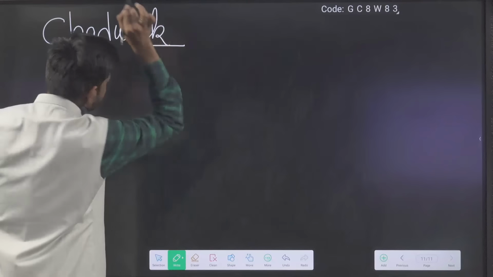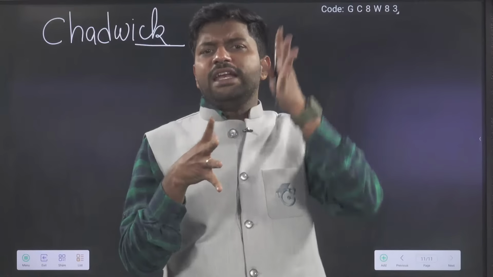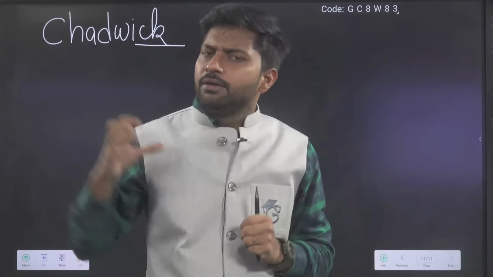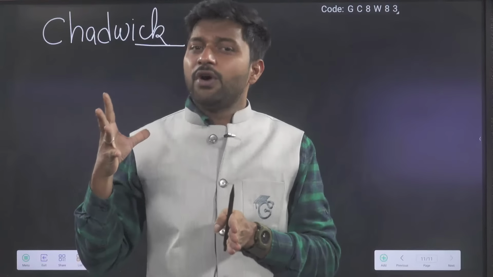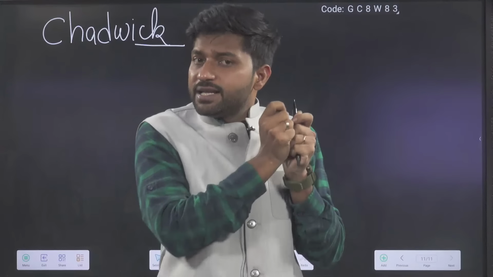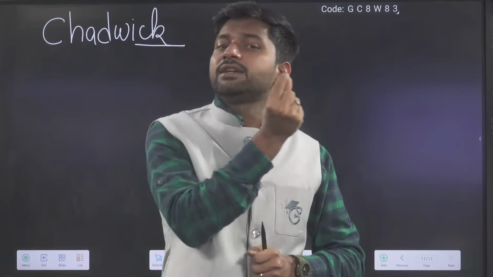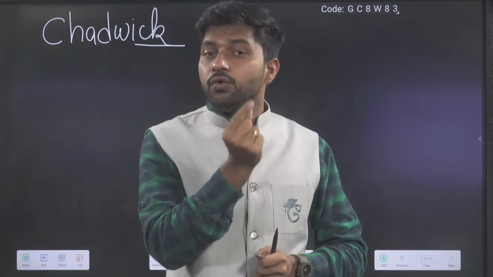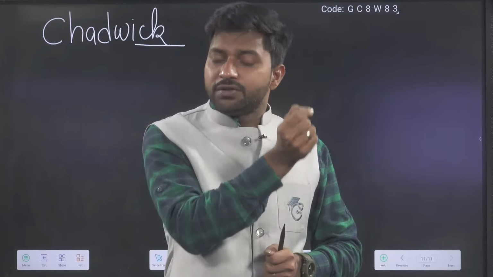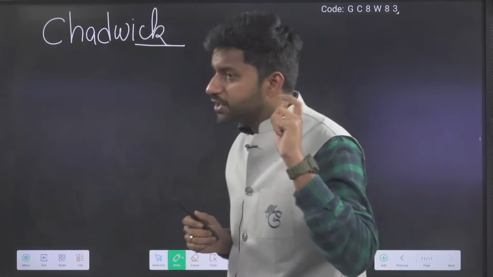Chadwick is the scientist who did one experiment. He bombarded alpha particles on a beryllium foil. Then he identified that one neutral particle came out, which was known at that time as the neutron, because it was neutral.